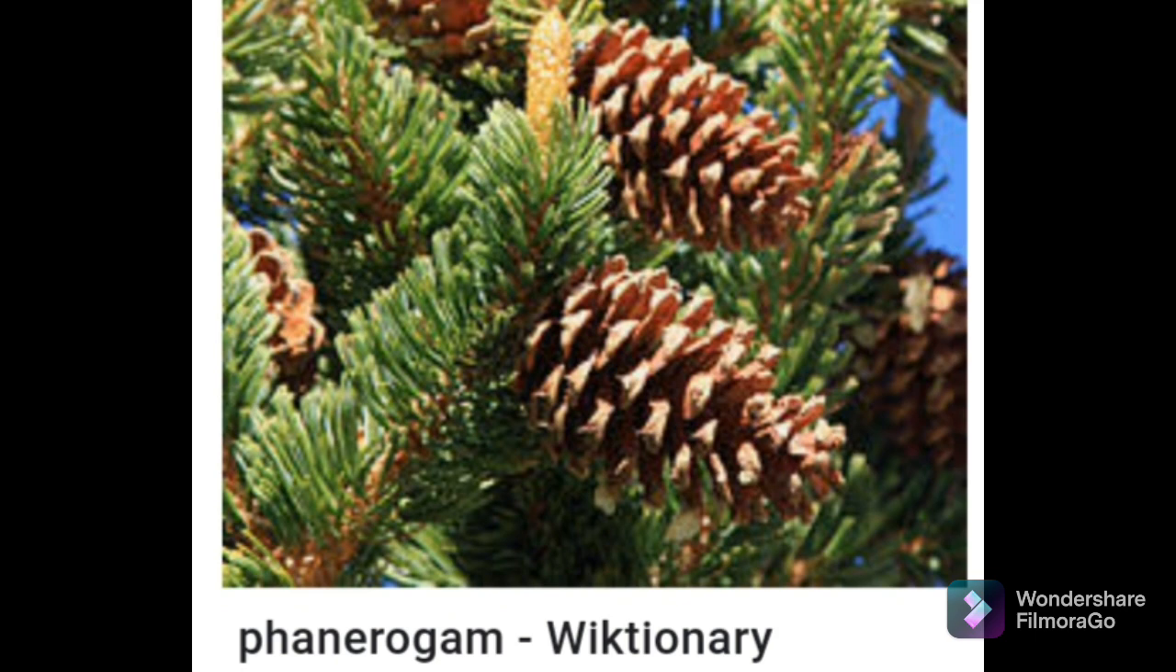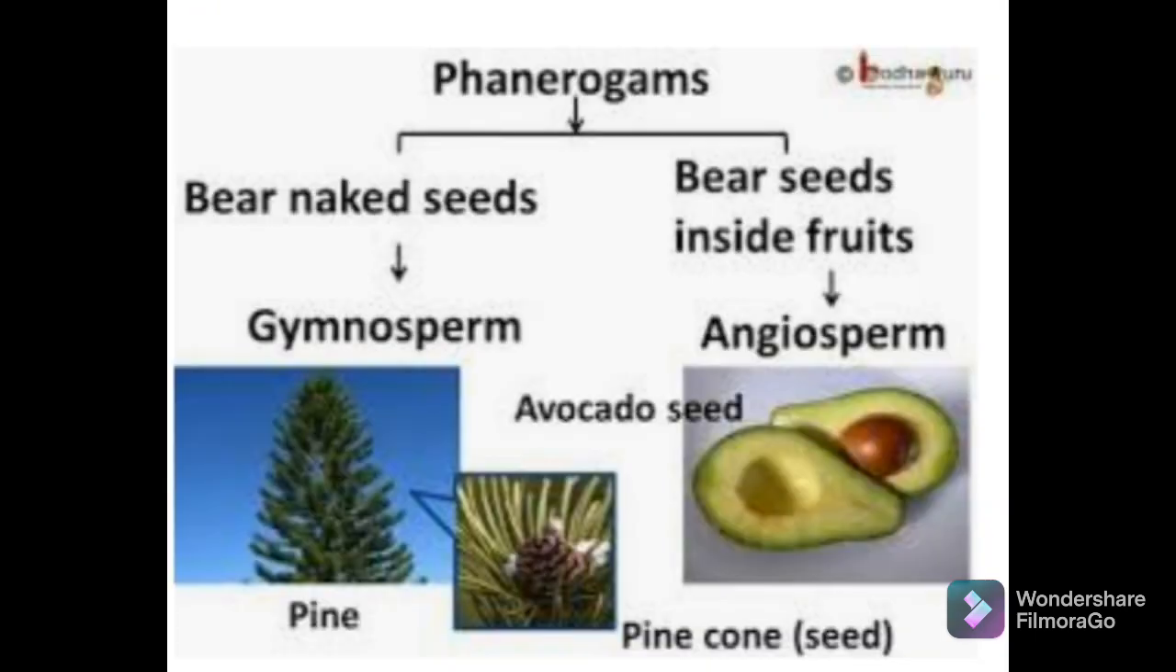Seeds are the result of the reproductive process, and they consist of an embryo along with stored food, which serves for the initial growth of the embryo during germination. Depending upon whether the seed is enclosed in a fruit or the seed is naked, these plants are again classified into two groups, gymnosperms and angiosperms.